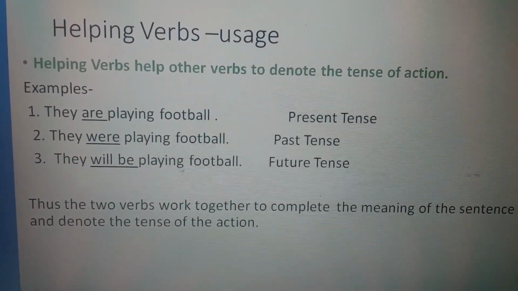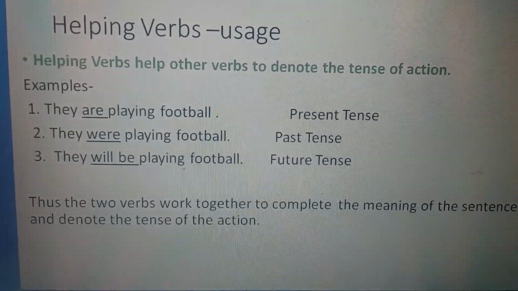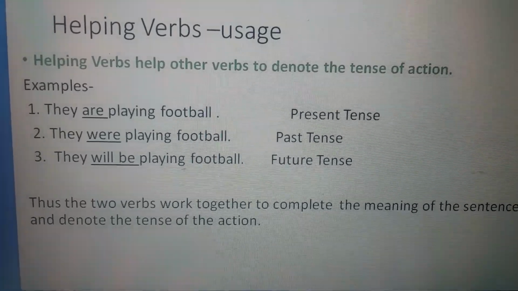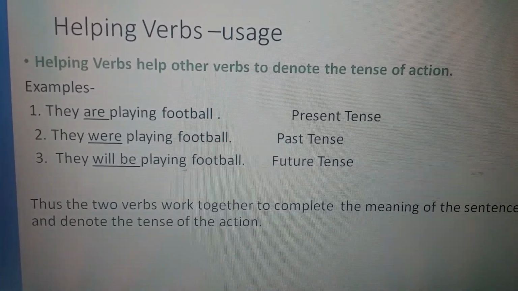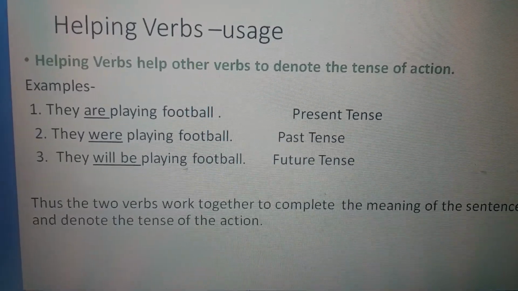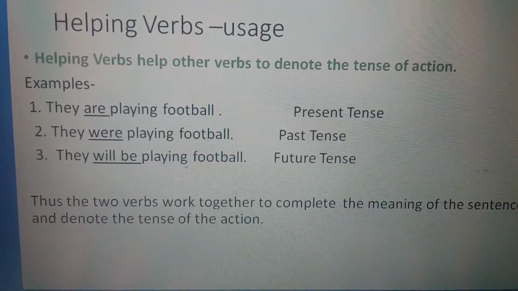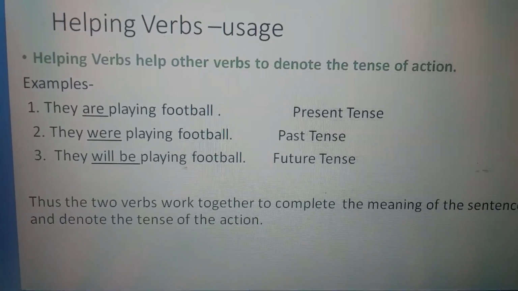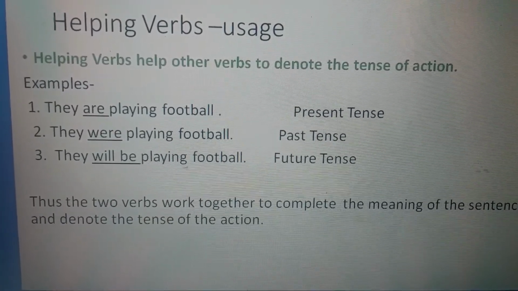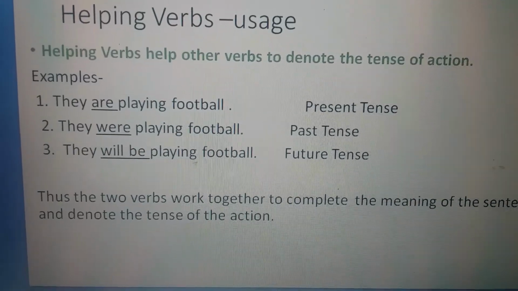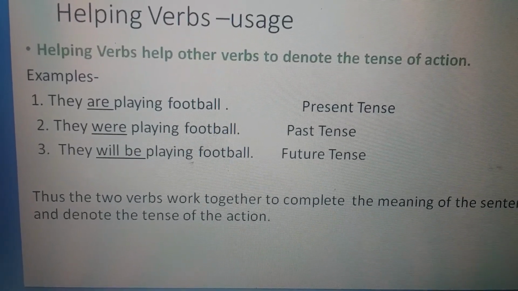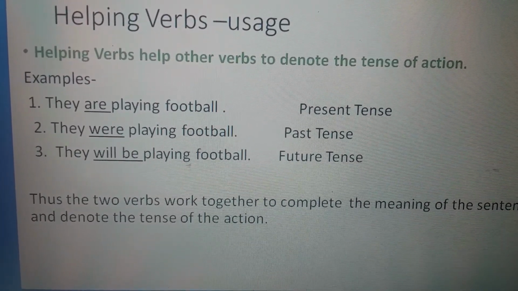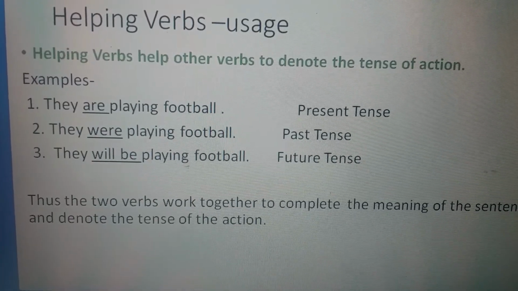See, helping verbs help other verbs, action verbs, to denote the tense of action. For example, they are playing football. Here are tells us that the sentence is related to present tense.